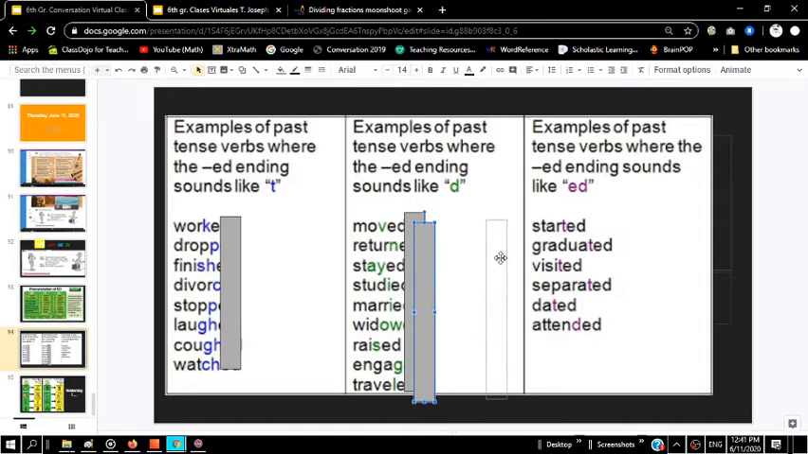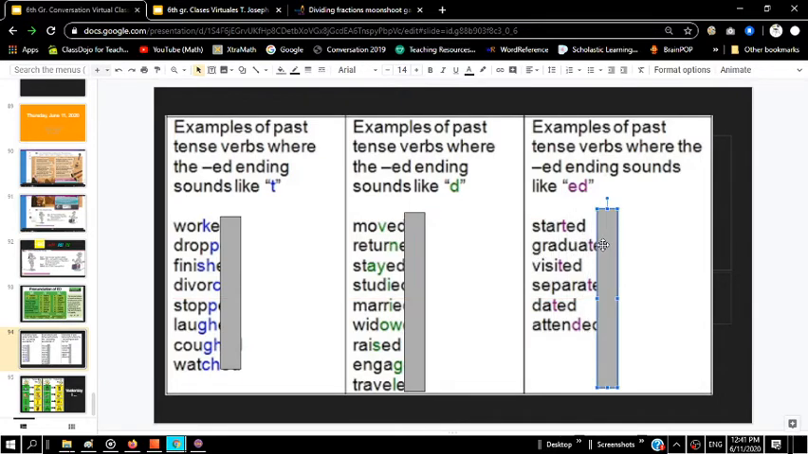Okay. I'd like you to try the second column. Go ahead and try that second column. This one's going to have a D sound. So for example, moved, returned, stayed, studied, married, widowed, raised, engaged, traveled.